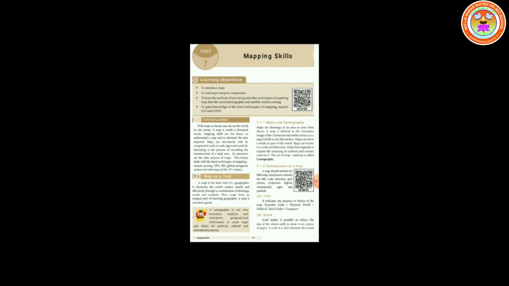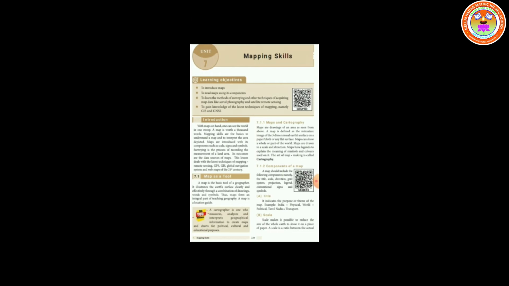Maps and cartography. The art of map making is called cartography. Maps are drawings of an area as seen from above. A map is defined as the miniature image of the three-dimensional Earth surface on a paper, cloth, or any flat surface. Maps can show a whole or part of the world. Maps are drawn to a scale and a direction. Maps have legends to explain the meaning of symbols and colors used on it.